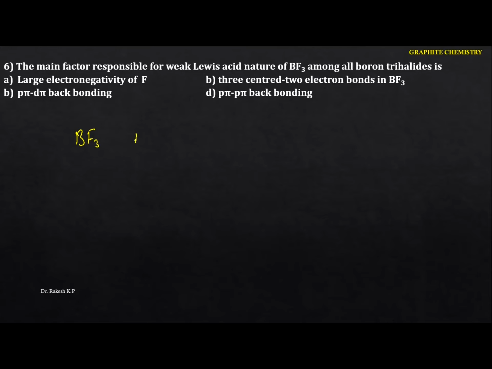The central atom is boron. Its electronic configuration is 1s2 2s2, and the next is 2p1. So this is the ground state. Whenever it gets excited, here we are going to get like this. So here we are going to get 3 unpaired electrons. So whenever the bond takes place towards the fluorine, after the bond formation, we are going to get like this. This is the unpaired electrons of the fluorine.